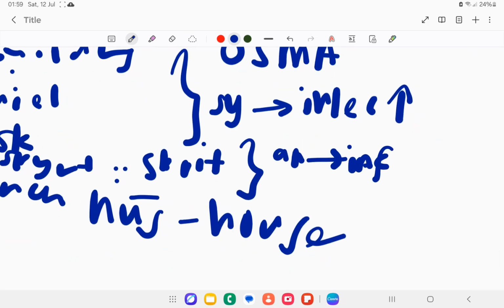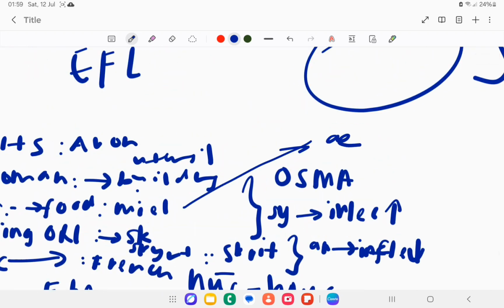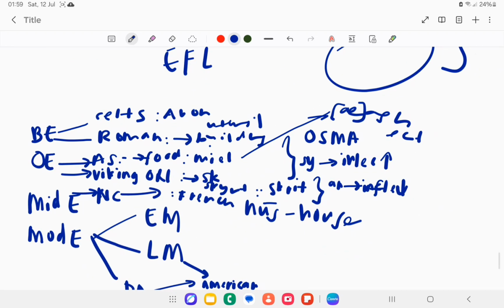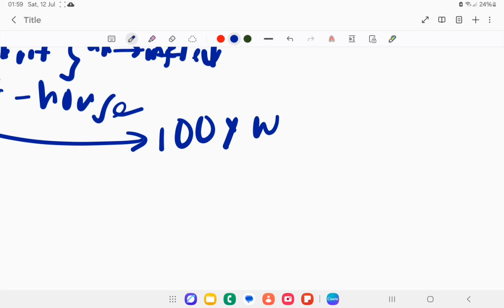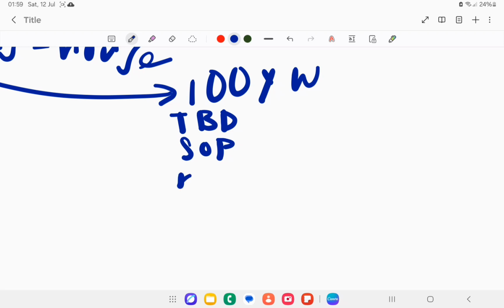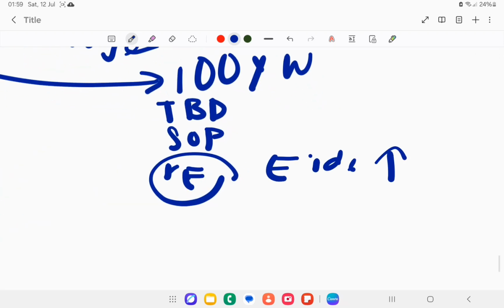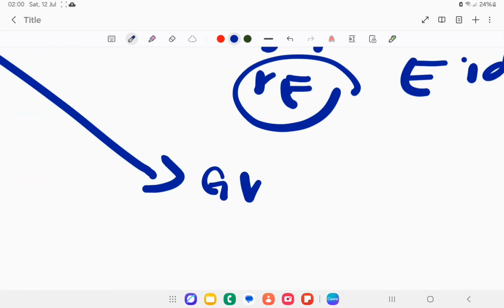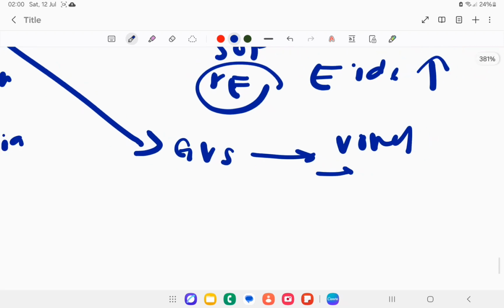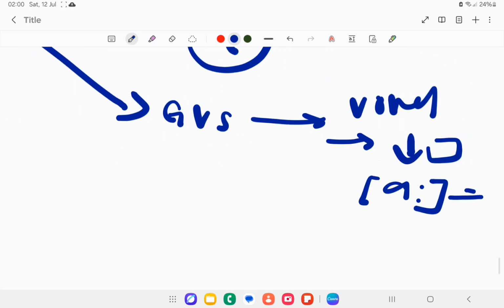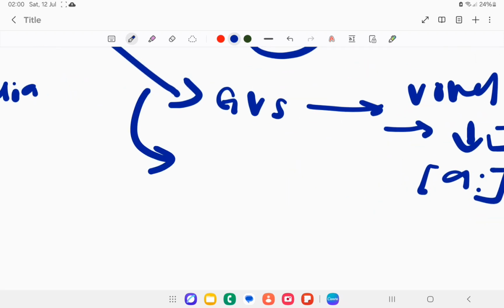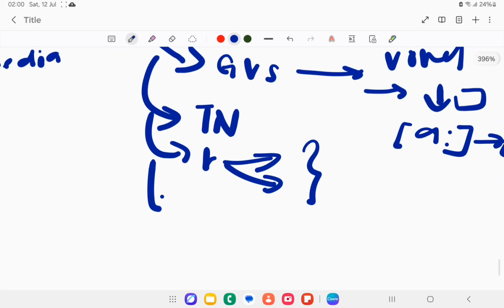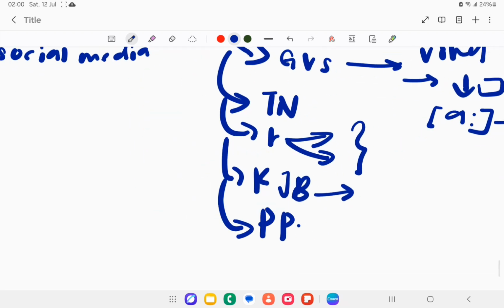Also, Old English also have a lot of feature. And then we have like the 100 Years War, and then we have the re-establishing of the English, establishment, and English identities grow higher. And then we have the early English, we have the Great Vowel Shift, like the vowel become more shorter, like this. And then we have the Renaissance, we have the religions, we have the restatement of the religion, actually we have King James Bible, and then we have a printing press, that's how the London accent spread, more to standard pronunciations, standard speech.